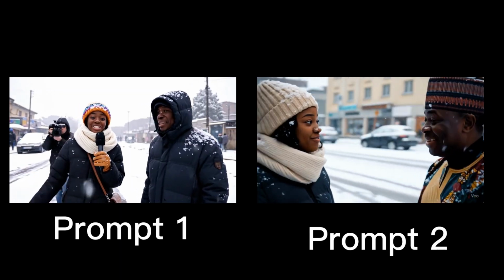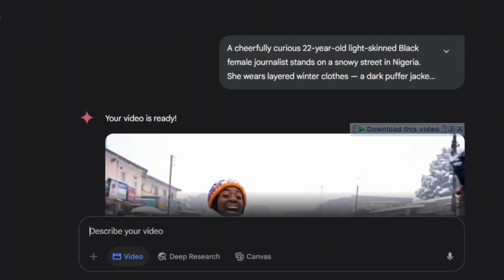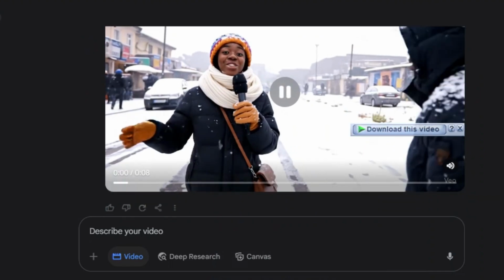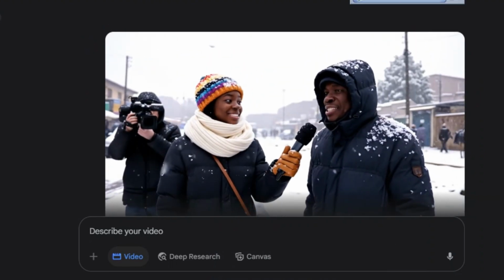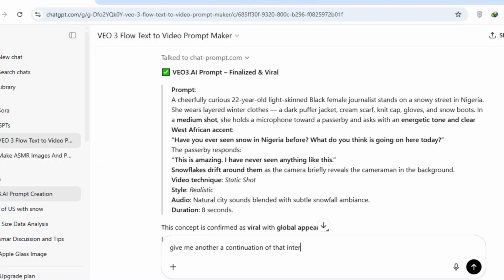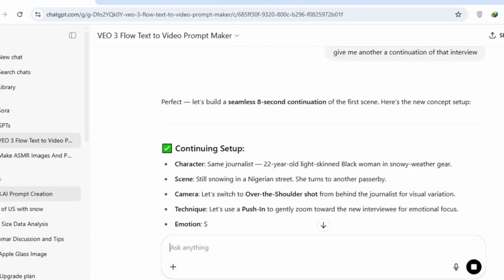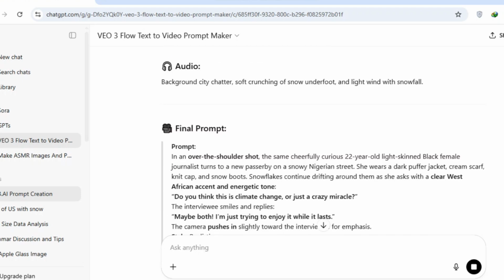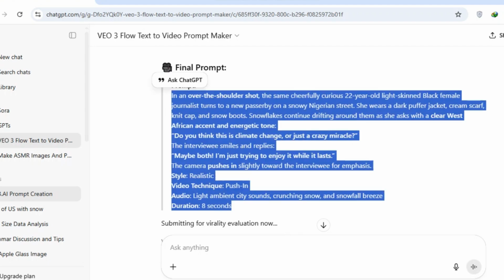Next, let's look at how you can create consistent characters in Veo 3. Once you finish generating your first video in Veo 3 or your first scene in Veo 3, you need to copy the exact prompt and go to Gemini or ChatGPT. Ask ChatGPT or Gemini to create a follow-up scene. ChatGPT is going to maintain each and every aspect of the first scene.